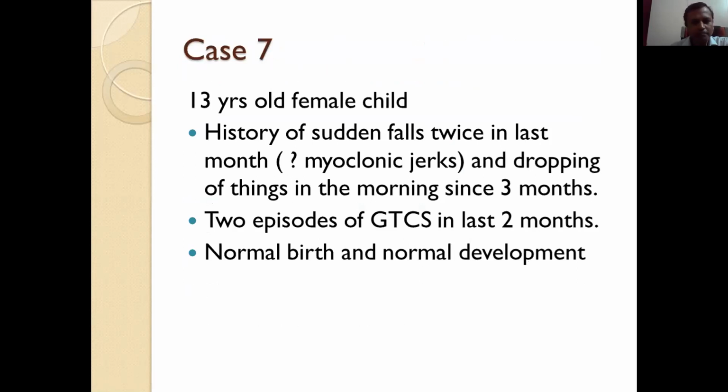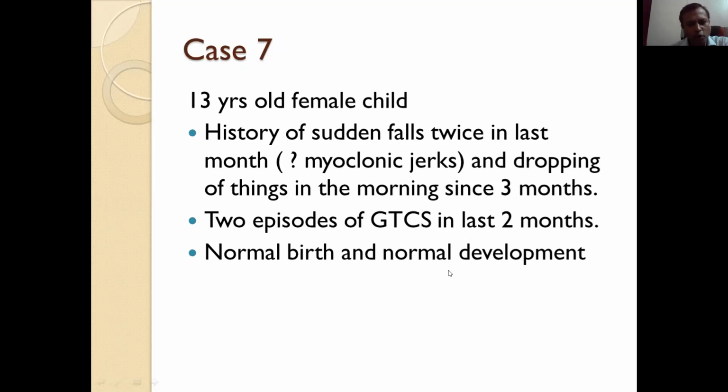So we'll see one case. A 13-year-old female child came with history of sudden falls twice in the last month, and also she has history of dropping of things in the morning since the last 3 months. So what are the causes of sudden falls in epilepsy? There may be tonic seizure, atonic seizure, or myoclonic jerks that can cause sudden falls in epilepsy. So probably she has myoclonic seizures and 2 episodes of GTCS in the last 2 months.